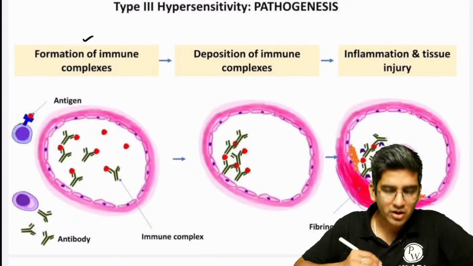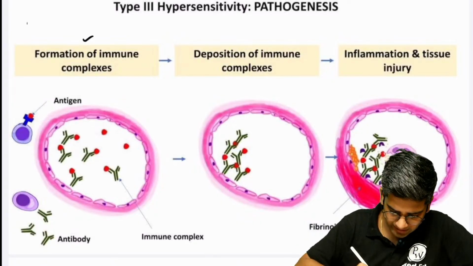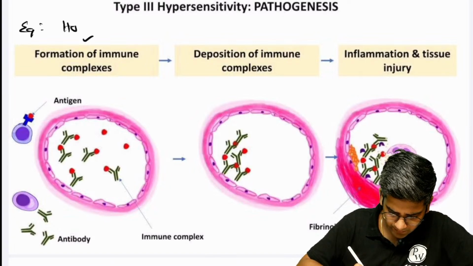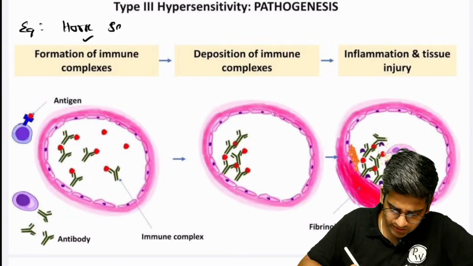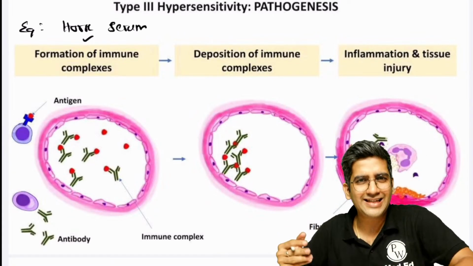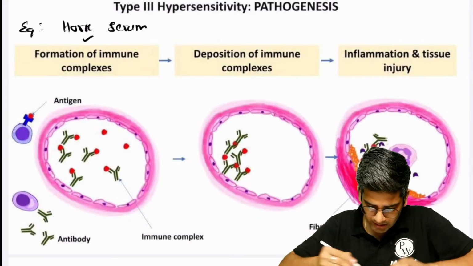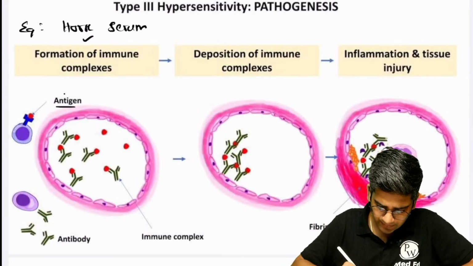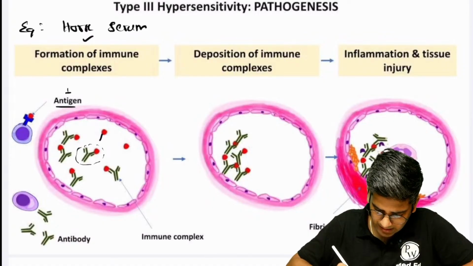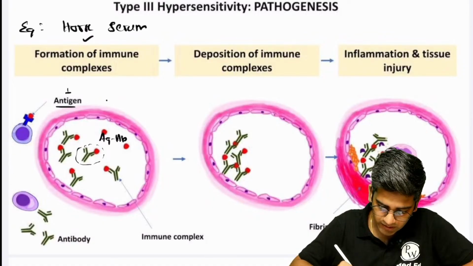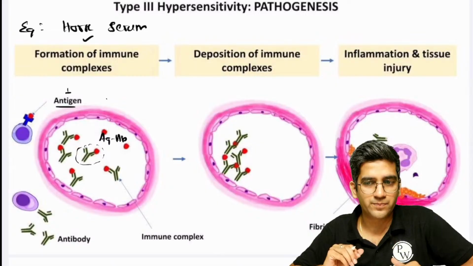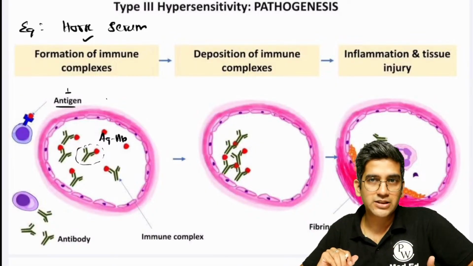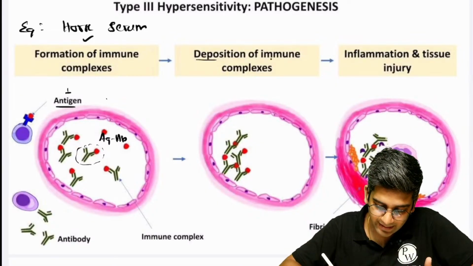The first is formation of immune complex, right? For example, you give horse serum to a patient, like in the form of an antivenom. You give it, you inject it, right? So that will form, an antigen is there. There's a horse serum, antibody is there, and this is bound. There's an antigen antibody complex which is formed in the circulation. First step. The second step is perfect. Second step is it has to get deposited.